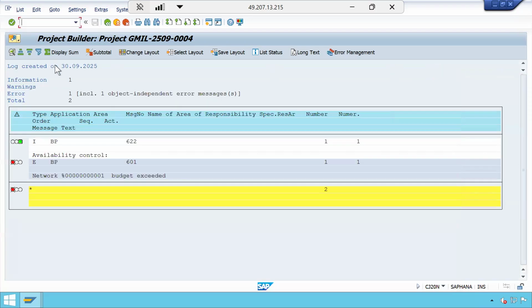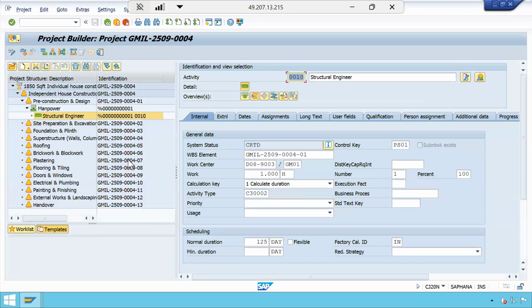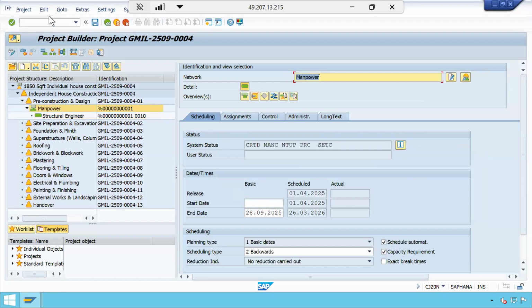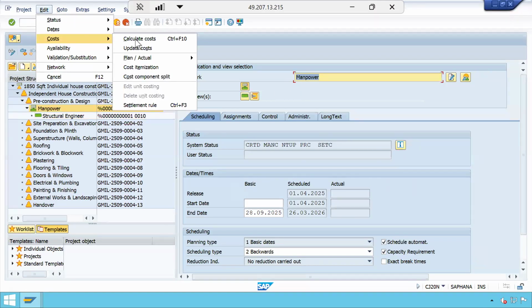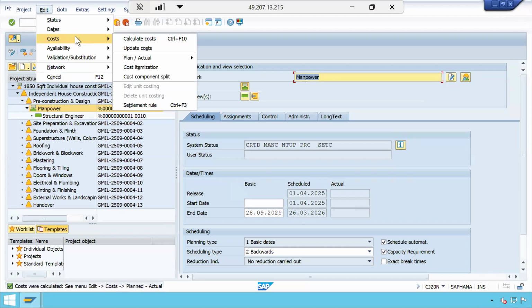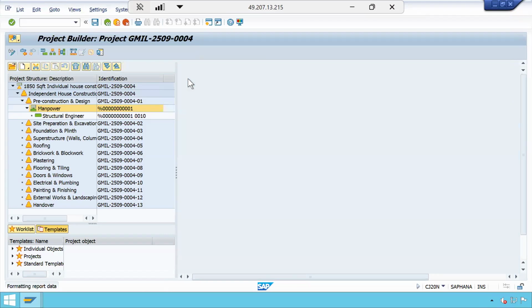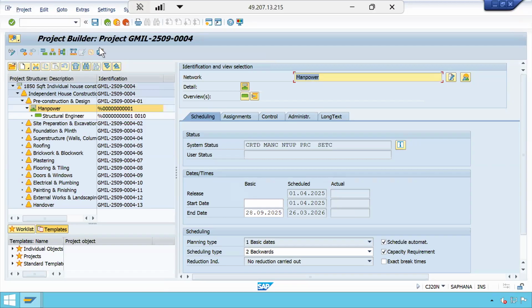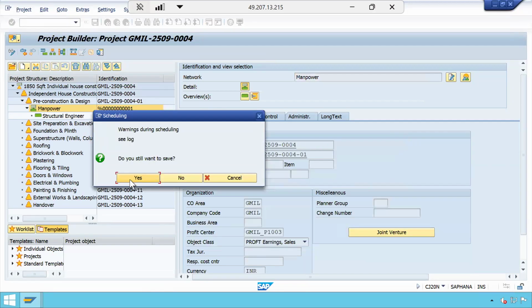Now, to remove this error, what do I have to do? Let us say, for example, I am planning 800 hours. Okay, now let me recalculate again. Now this is 2 lakhs. Let us see now how the system will behave. It is exactly 2 lakhs now.